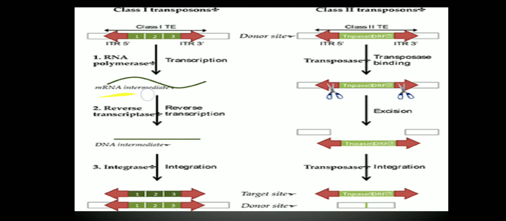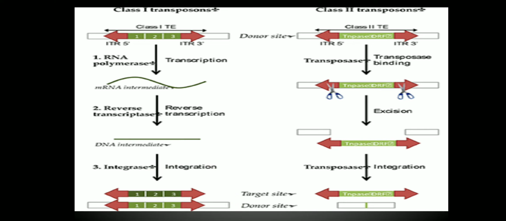This mRNA intermediate undergoes reverse transcription by the enzyme reverse transcriptase to produce a DNA intermediate. So now the same transposon is copied into a DNA intermediate. Now this DNA intermediate is inserted in between the target sequence. So at the target site it has been inserted.